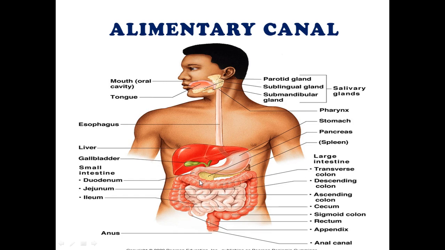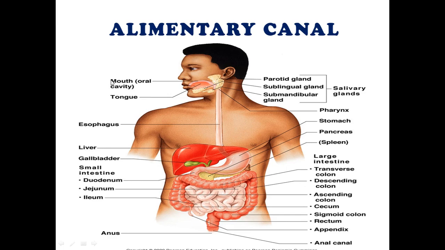And the final posterior opening of the alimentary canal is the anus, through which the fecal material passes out. So this path from the mouth to the anus is the alimentary canal. Now we are going to read about the mouth. Actually, we will read about every part of the alimentary canal one by one.